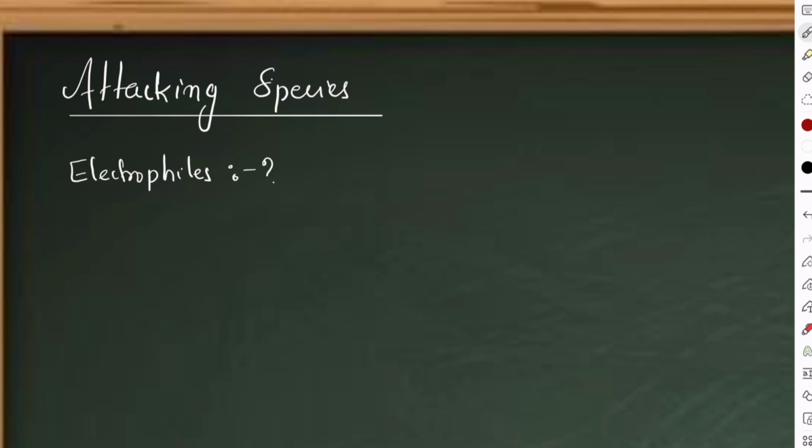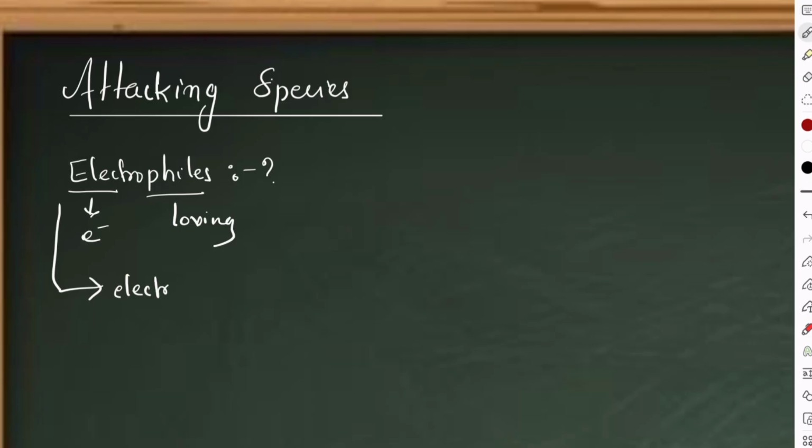So what is an electrophile? As the word suggests, electron loving species. Phile means loving. Electron means just electron density. So these are species which love electrons. Basically, if it has to love electrons, then it should be electron deficient.